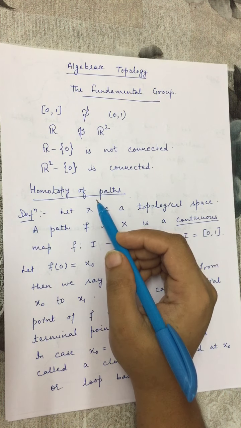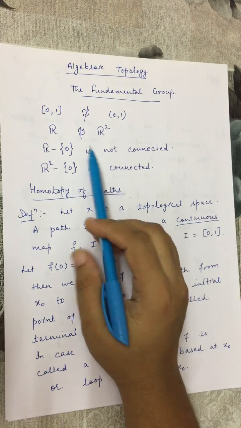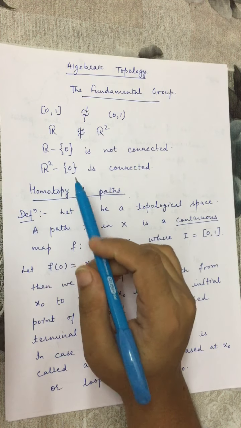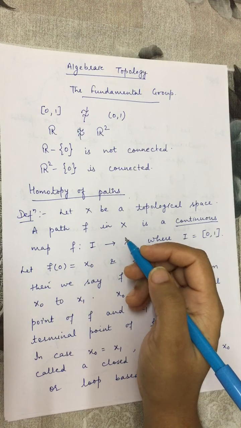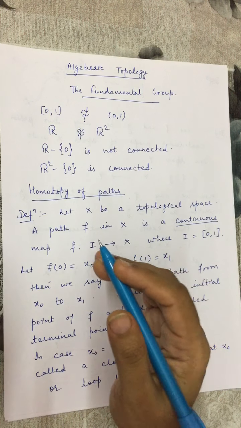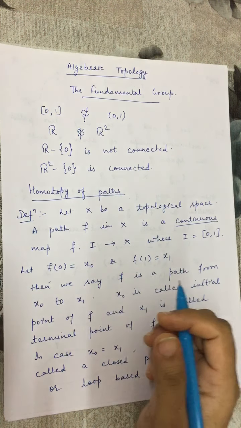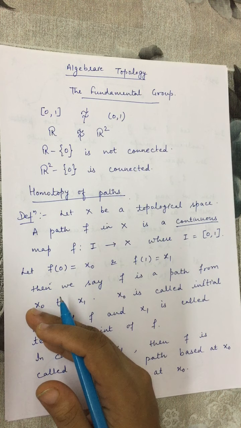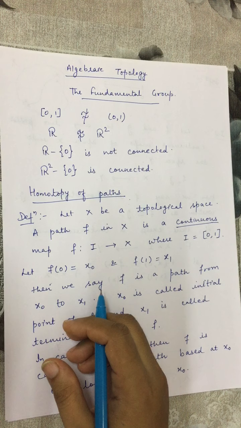That means if two spaces are homeomorphic to each other, then their dimension should be the same. Because the dimension is not the same here, they are not homeomorphic to each other. Similarly, we can prove for many other spaces that two spaces are not homeomorphic by proving that one of them has a topological property which does not hold for the other space.